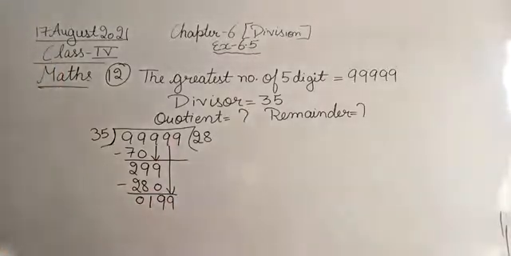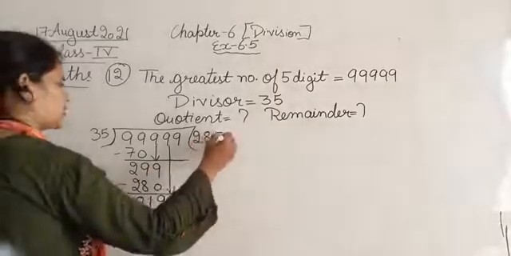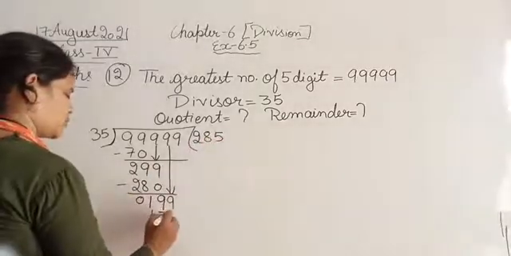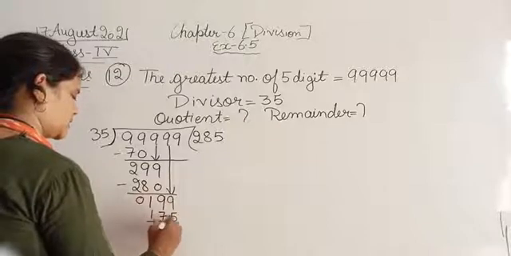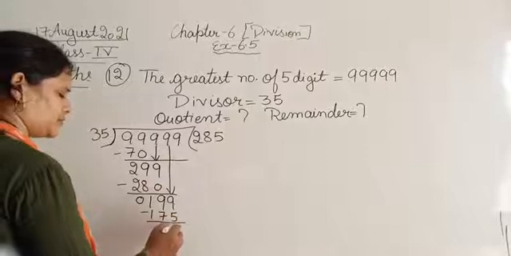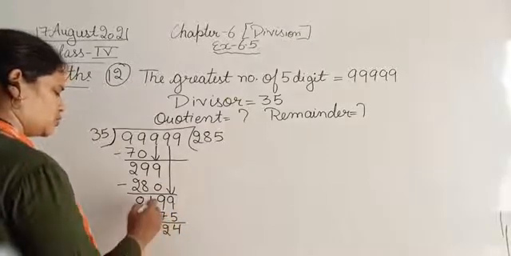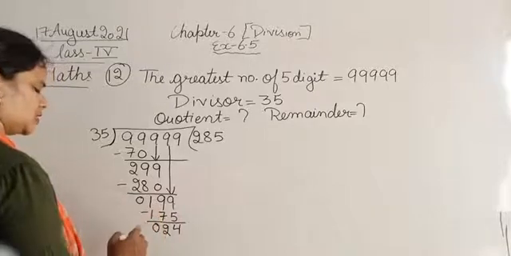Now the number is 199 and we have to divide 199 with 35. So in the table of 35, the number less than 199 is 175, at 5. 35 fives are 175. 9 minus 5, 4. 9 minus 7, 2. 1 minus 1, 0.